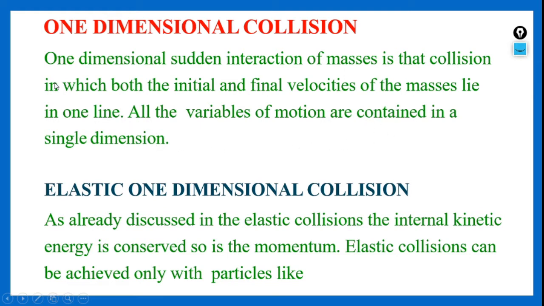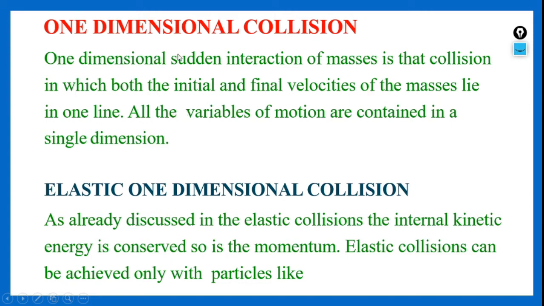Let us say you consider two masses lying on the x-axis. Both are approaching, and after the collision also both are moving in the same direction of the x-axis. That means both the masses, whose velocities initially are u1 and u2, after the collision have velocities changed to v1 and v2.